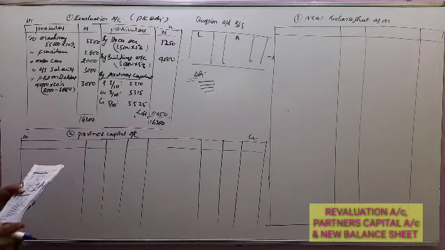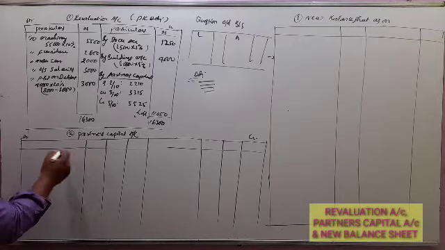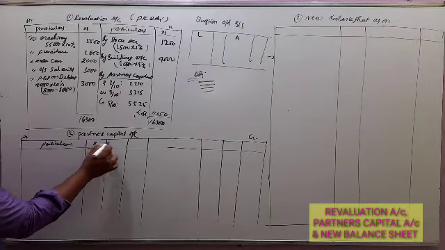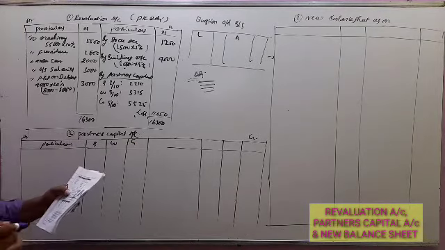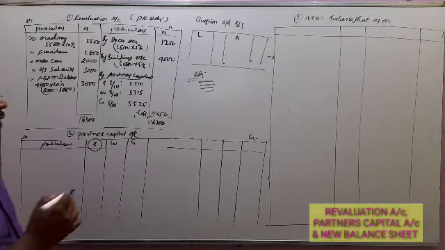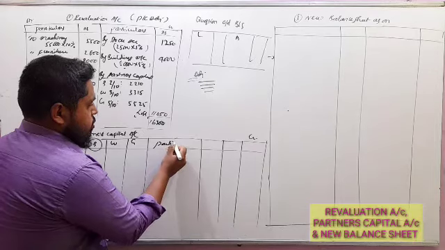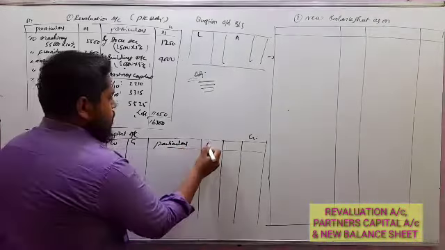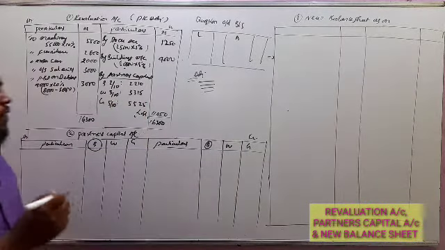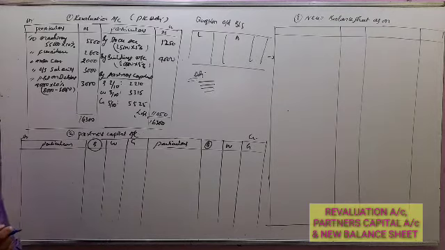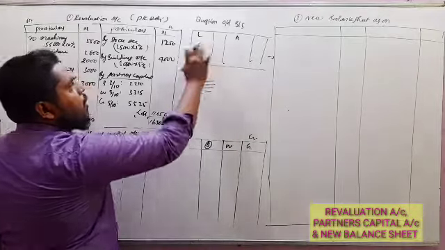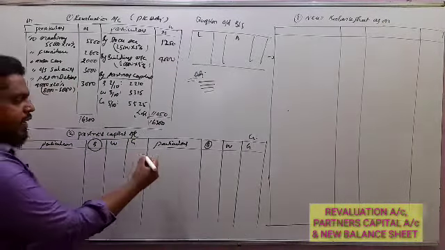Now come to the combined partners capital account. So black, white and green. So as per additional information, black he has taken the retirement from the business. So black, white and green. Now the same here. First, under partners capital account, we have to pass three entries which are given in the old balance sheet. First three entries.